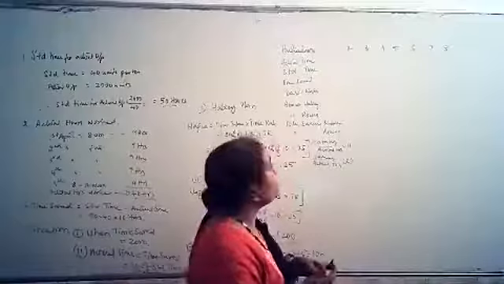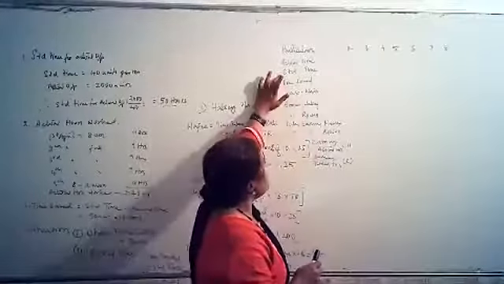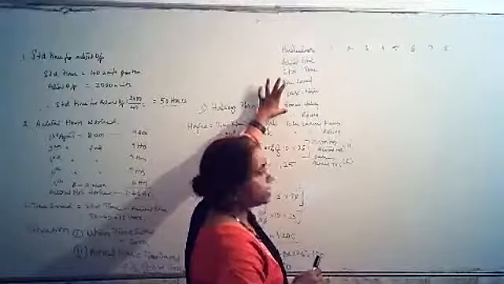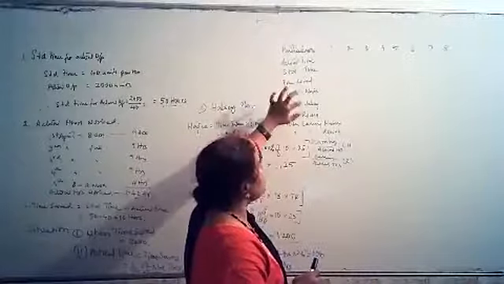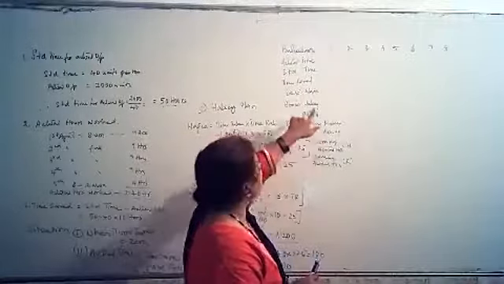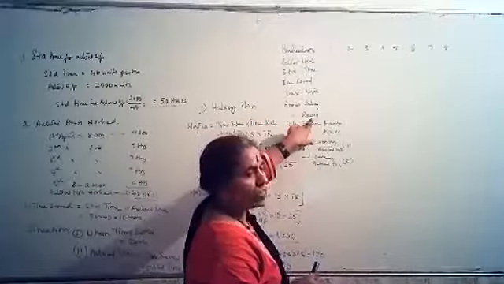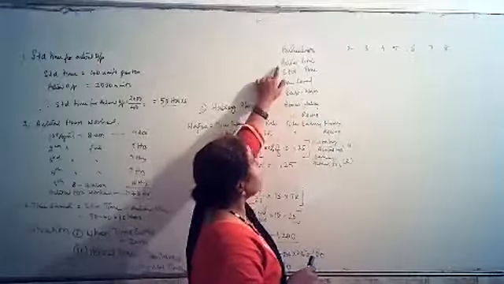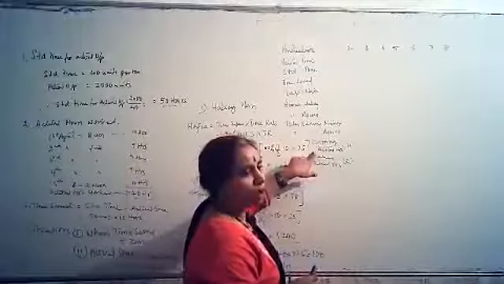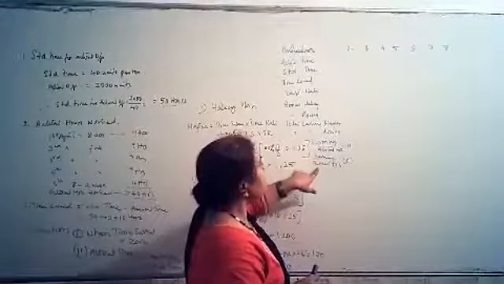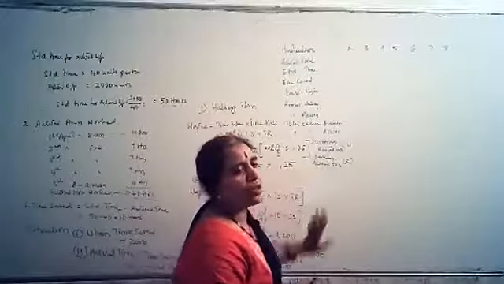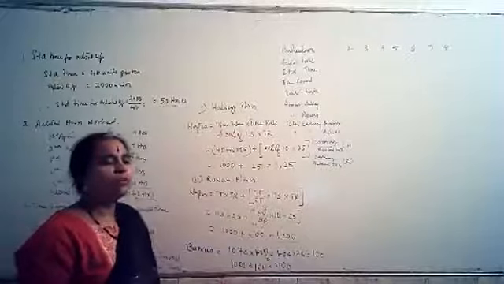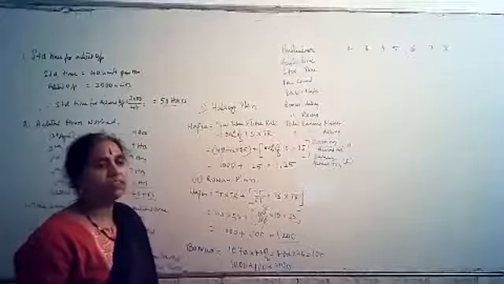What all do we need in this? In columns: actual time, standard time, time saved, basic wages, bonus as per Halsey, bonus as per Rowan. Basic wages plus Halsey bonus gives Halsey earnings. Basic wages plus Rowan bonus gives earnings of Rowan. Halsey earnings divided by actual time will give you earnings per hour for Halsey, and Rowan earnings divided by actual hours will give you the rate per hour for the Rowan plan. So you can do both calculations and create a tabular form. This is the comparative analysis.